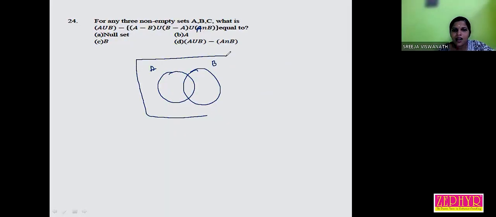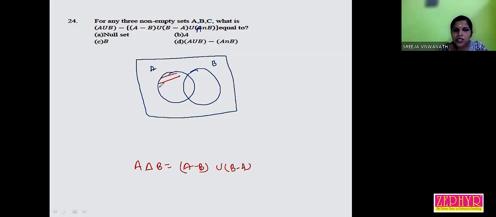Okay. We can use the Venn diagram. First, check the region (A minus B) union (B minus A). What is A minus B union B minus A? It's a symmetric difference. A delta B is equal to A minus B union B minus A.